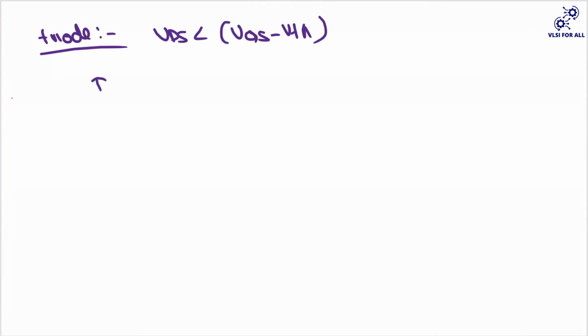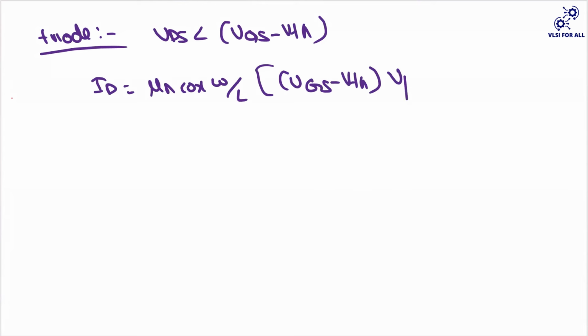Okay, I will conclude with the ID and VDS graph. If you observe here, this is my triode. Whenever your VDS is less than VGS minus VTH, my current equation is something like mu n Cox W by L (VGS minus VTH) multiplied with VDS minus VDS whole square by 2.